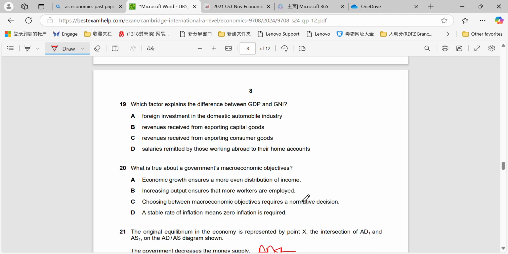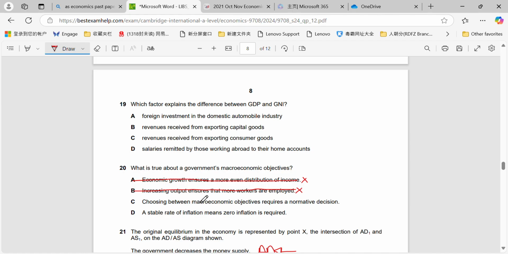What is true about a government's macroeconomic objectives? Economic growth ensures a more even distribution of income. That is not true. Can happen, but can also not happen. Might be more unequal. Increasing output ensures that more workers are employed. Again, not necessarily true. Might have a higher level of output, but it might be because productivity is increased, for example.